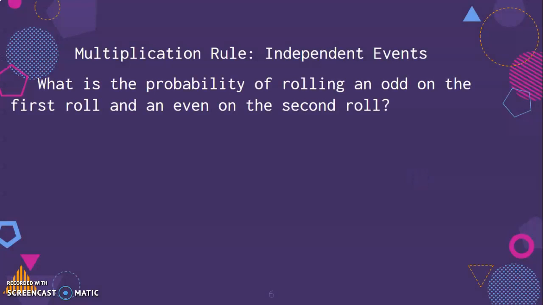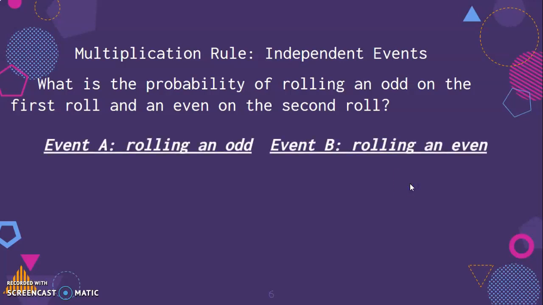Here's another example. What is the probability of rolling an odd on the first roll and an even on the second roll? So our events, rolling an odd and rolling an even. They're independent because as soon as you grab that dice off the ground, you've just rolled it, it's a new fresh roll. There's no chance of being influenced from that first roll.